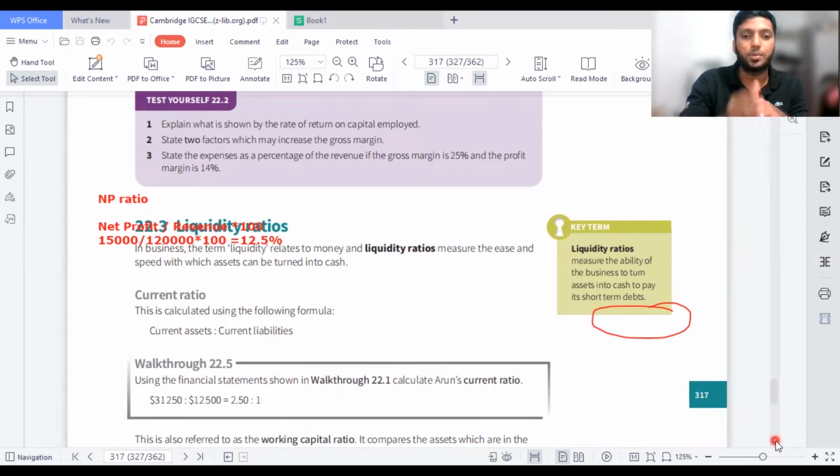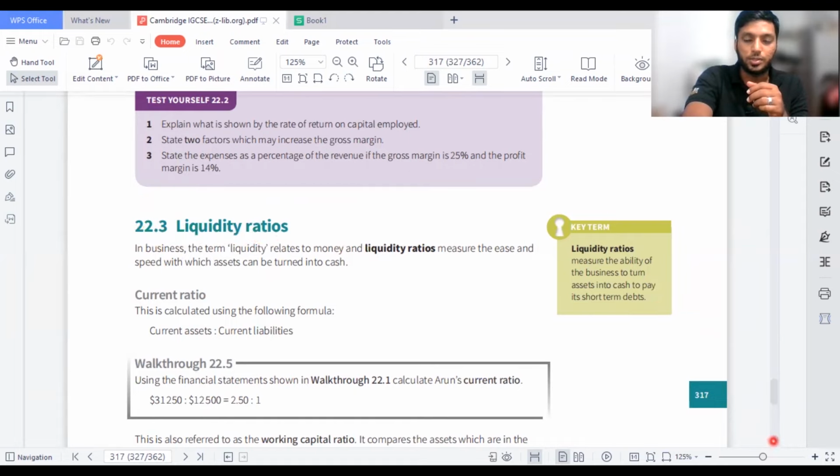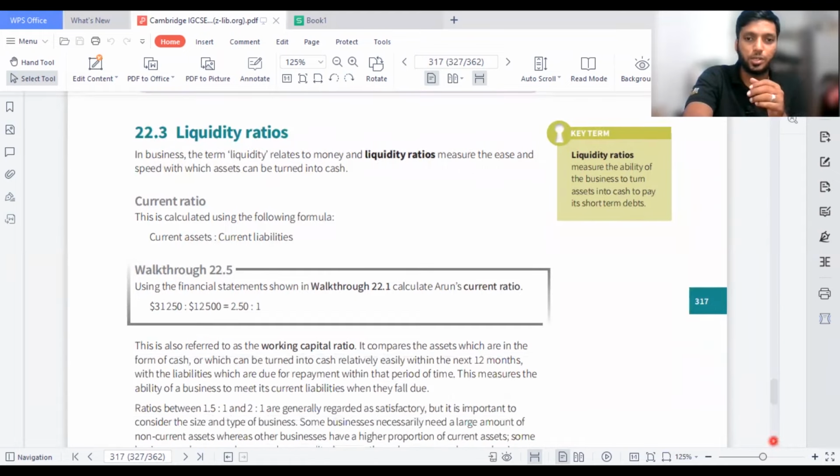Before doing any past paper, this video is going to be very, very useful, because I'm taking my time and giving you the knowledge, because this is a highly tested area on your exam. So moving on to the next part of the syllabus, the second content which you need to do is liquidity ratios. How do we know liquidity ratios?